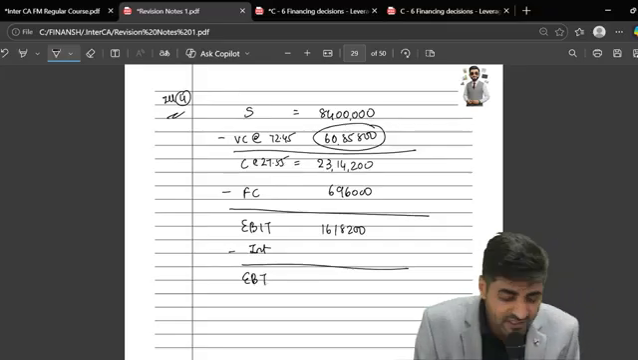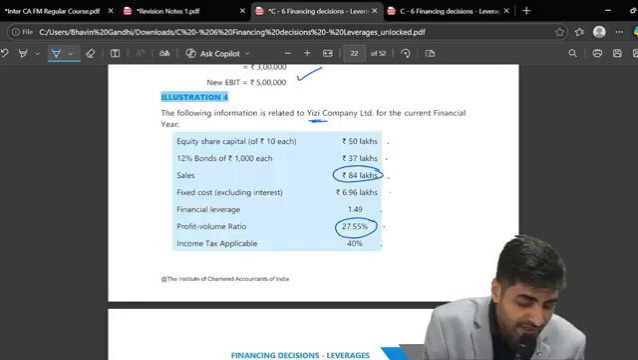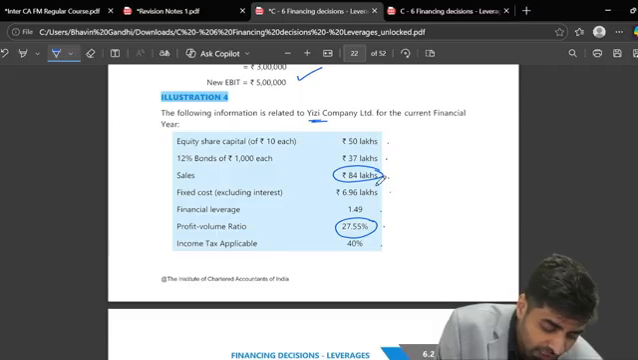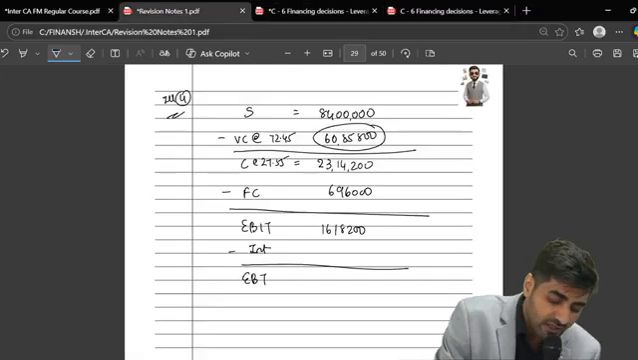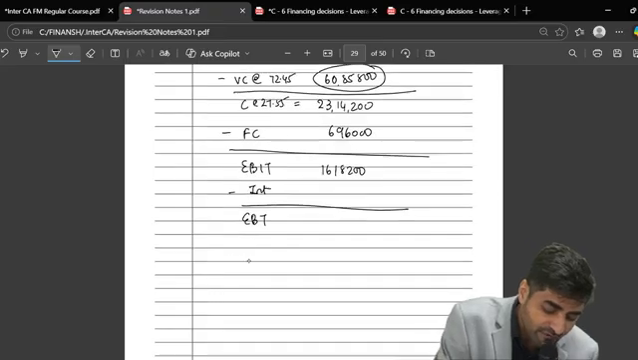Now just wait here for 1 minute. See, my dear students, they have told you that there are 12% bonds of 37 lakhs. Okay. And they have also given you financial leverage. Now please tell me, what's the formula for financial leverage?